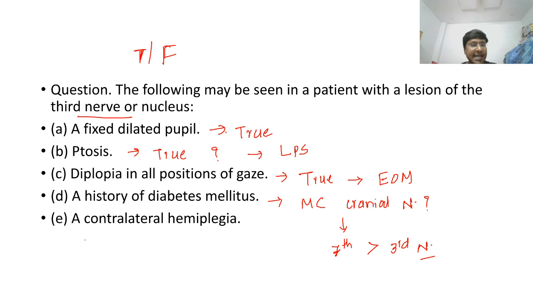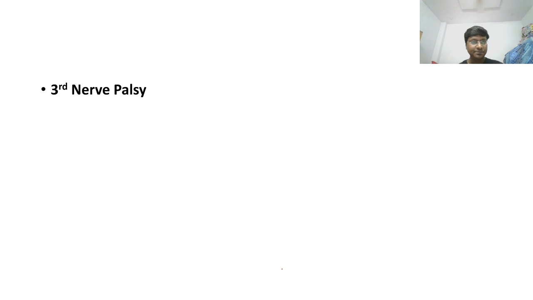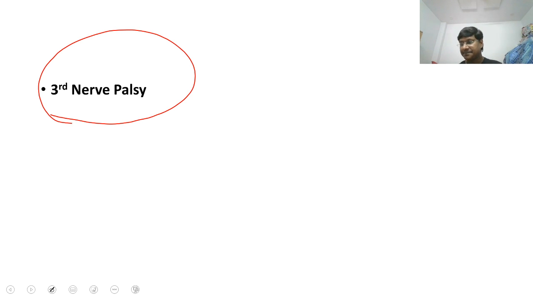Okay, and contralateral hemiplegia can be there, and this is what we have discussed about what is called Weber syndrome. Right, this is what I have discussed about Weber syndrome. So this is also a true statement. Okay, so this is about your true or false question, and I'll just show you one more true or false question, and then I move on to image based question. So in this question, we have discussed completely about your third nerve palsy.